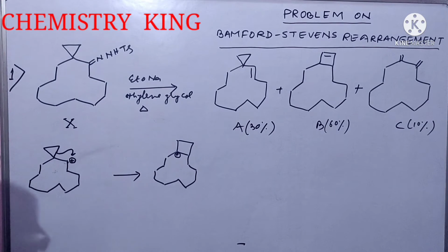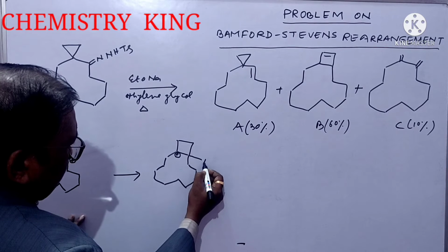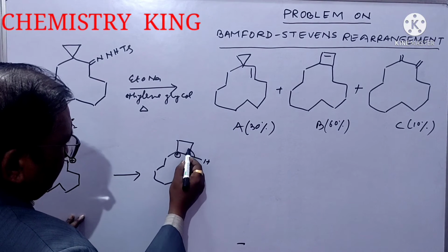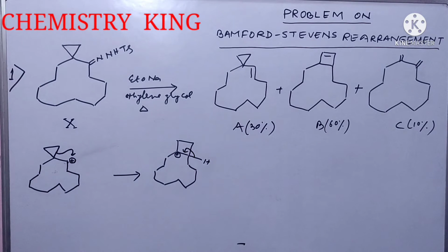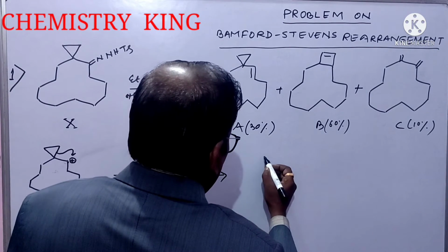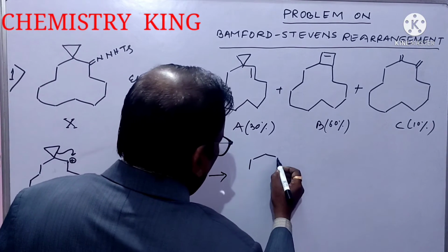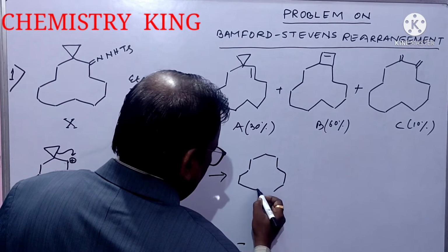And now, it is the hydrogen, it will shift in this fashion to give 1, 2, 3, 4, 5, 6, 7, 8, 9, 10, 11, 12.